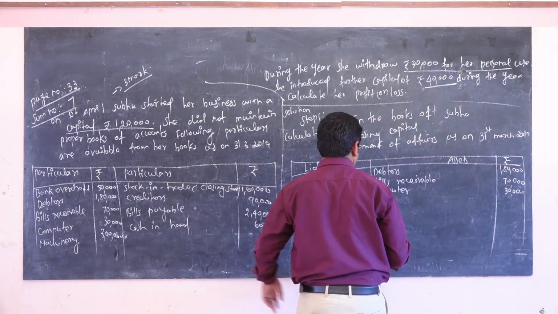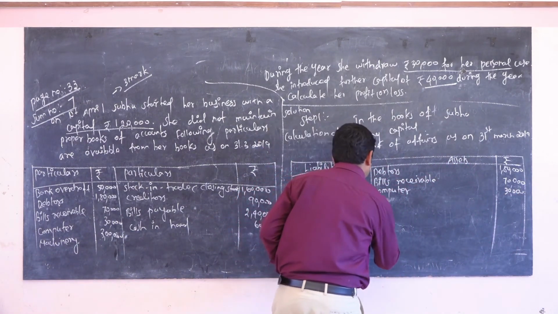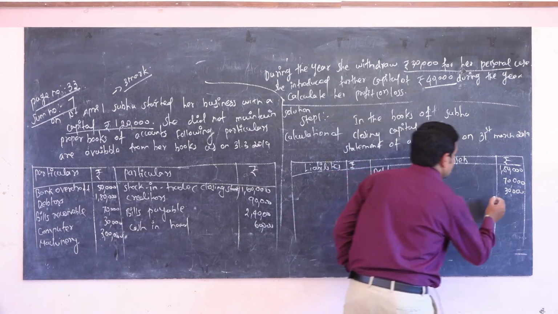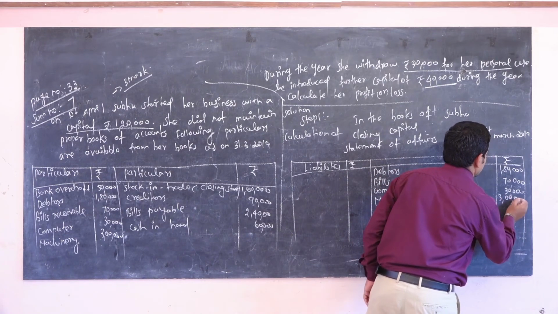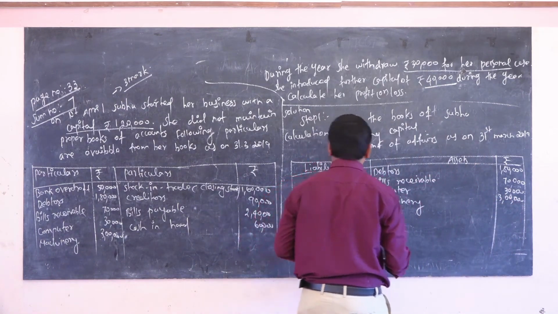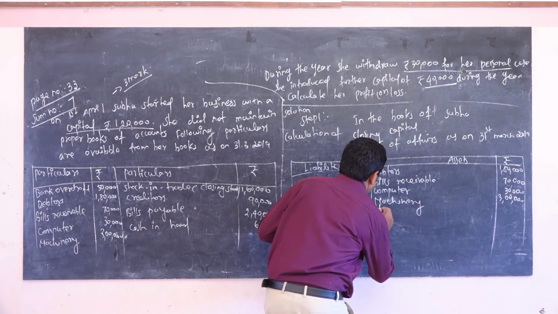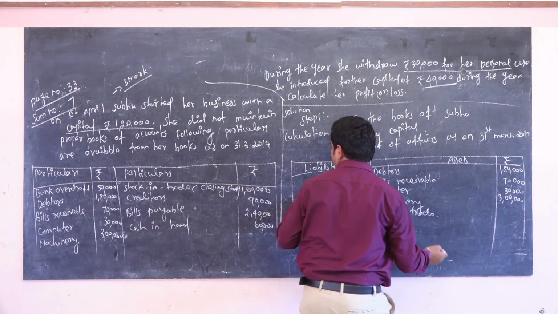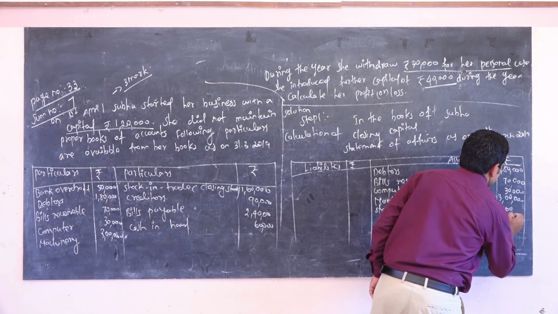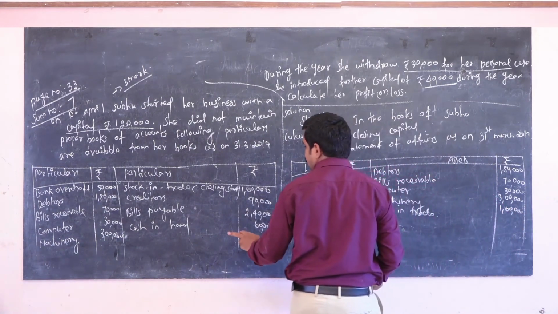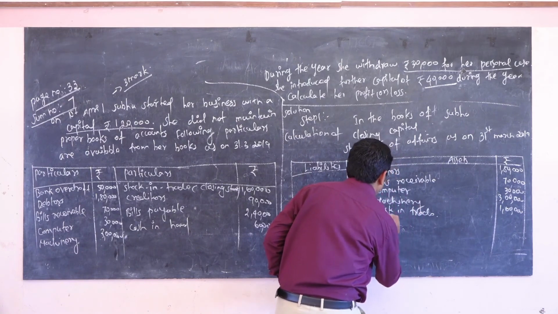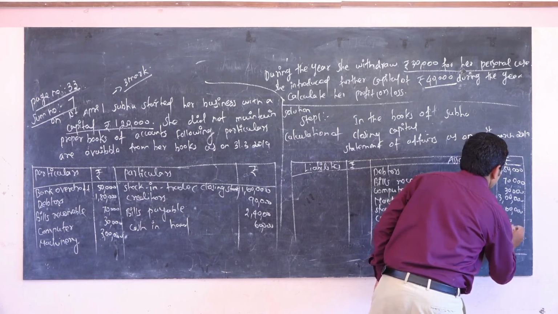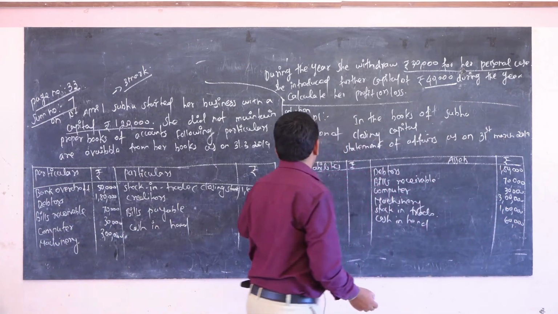Next one is machinery, one of the fixed assets, the amount is 3 lakh. Next one is stock in trade, that is the closing stock, the amount is 1,60,000. Next one is cash in hand, the amount is 60,000.